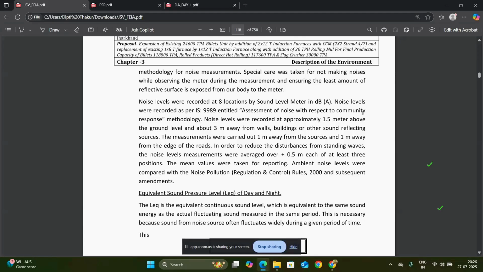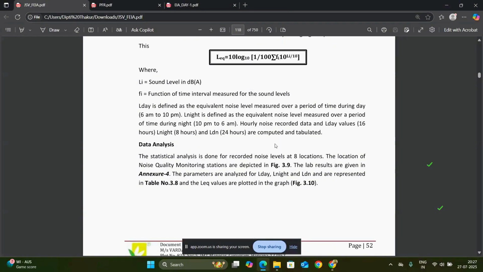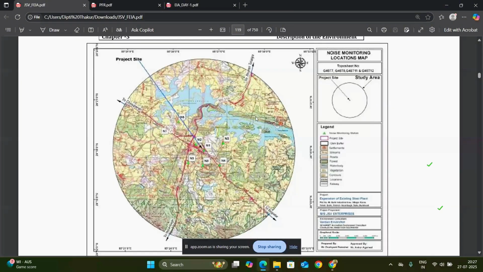Basically, we take the noise locations where the air locations are. So noise levels were recorded as per IS 9989, and the equivalent sound pressure level is mentioned. Also the data analysis, and this monitoring location map is very important. So every report has a monitoring location map with the report.